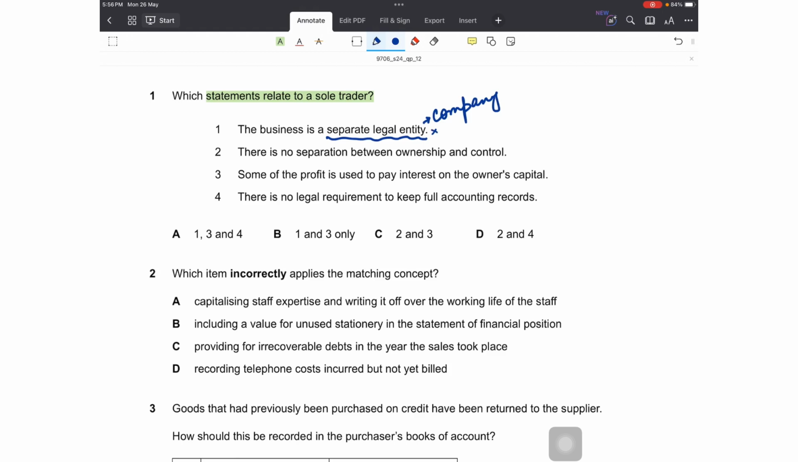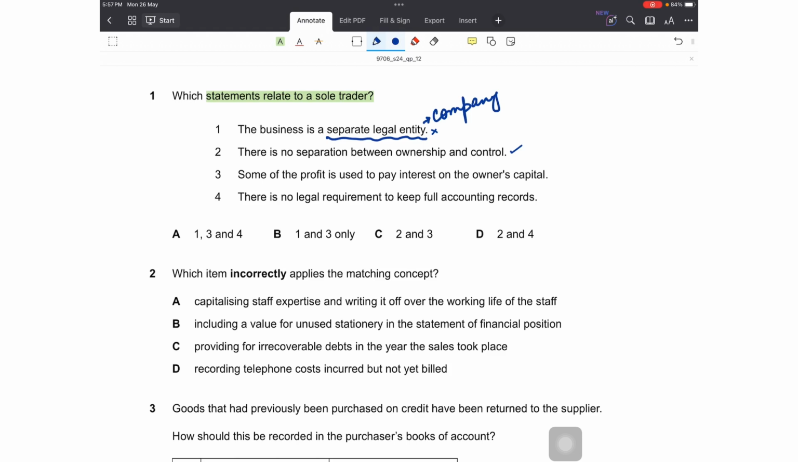Then there is no separation between ownership and control. This is true, as the one who owns the business, who owns the sole proprietorship, also is the one who is controlling, who is managing the affairs of the business as well. So this is true in sole trader, because in companies we know that managers are hired, directors are hired to manage the day-to-day affairs of the business. So ownership over there is of shareholders, and the control, the management, is in the hands of the directors. So this is correct for sole traders.